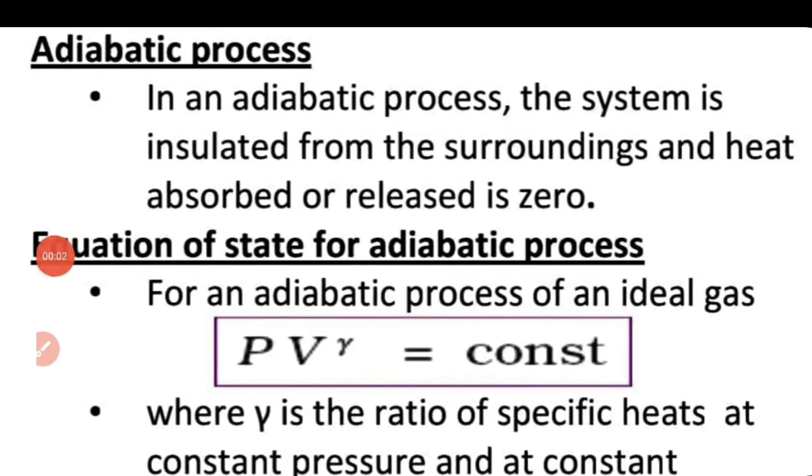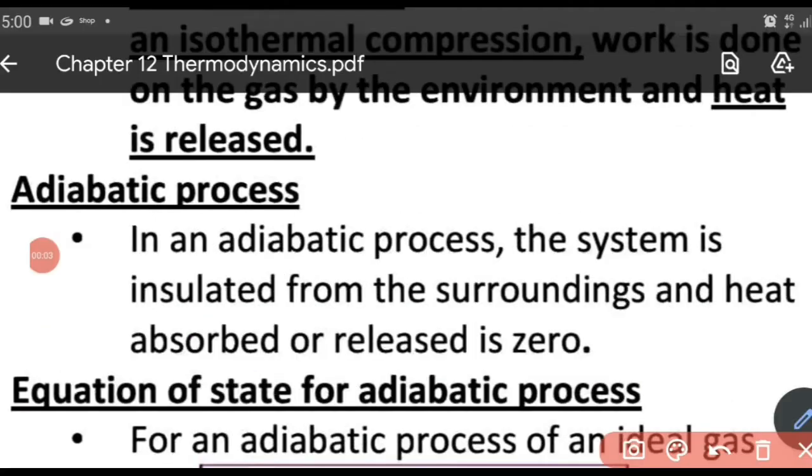Now, during an adiabatic process, the system is insulated from the surroundings and there is no heat exchange between the system and surroundings. That means heat absorbed or released is equal to 0. The first law of thermodynamics takes the form for an adiabatic process like this, that is delta Q equal to 0. That's the meaning of adiabatic process. No heat exchange, no change in heat energy. So delta Q equal to 0, that's what we can write.